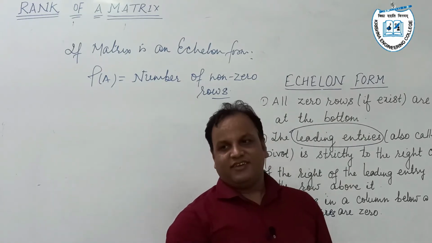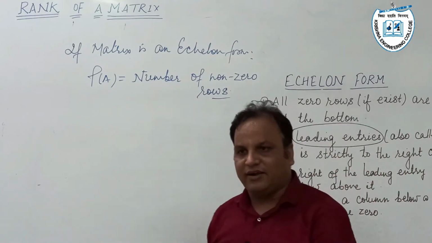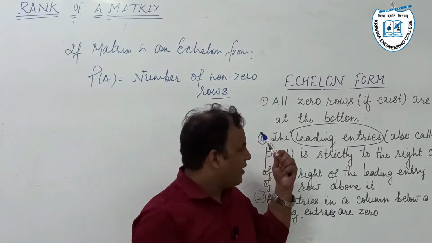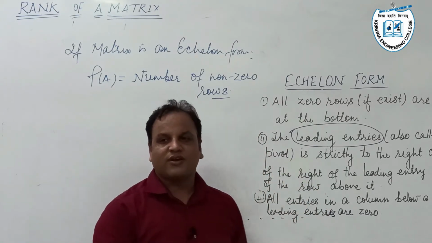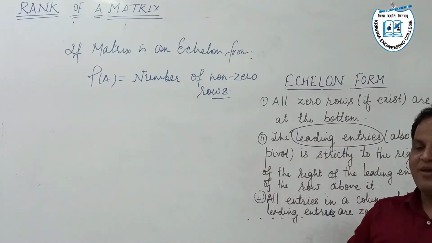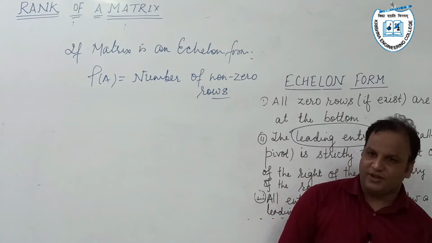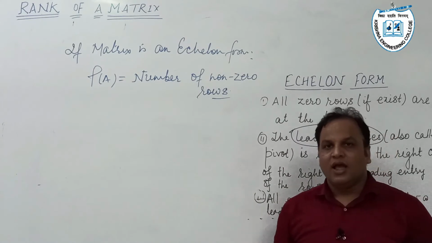Our big challenge is how to reduce a non-echelon matrix to an echelon matrix. That is the mathematical challenge in front of us. How do we overcome this challenge? In a previous lecture, we studied elementary row operations and elementary column operations. Here I want to point out another thing.